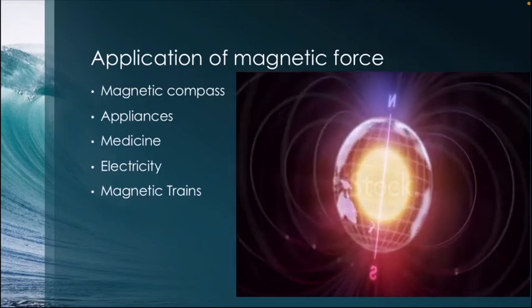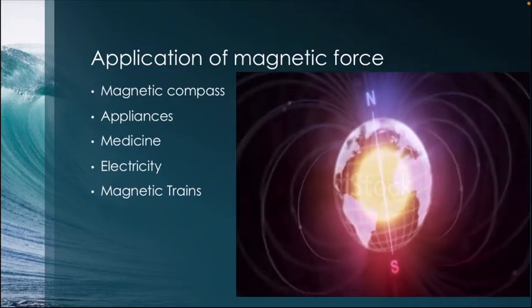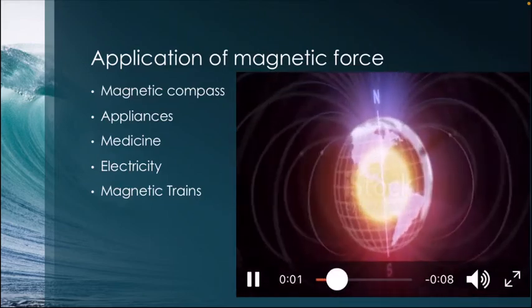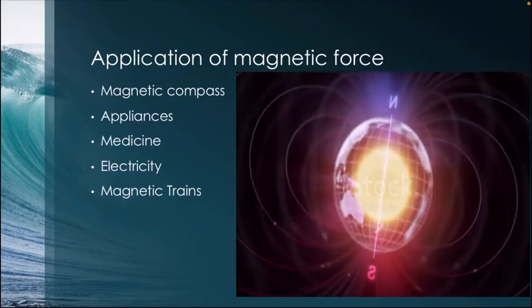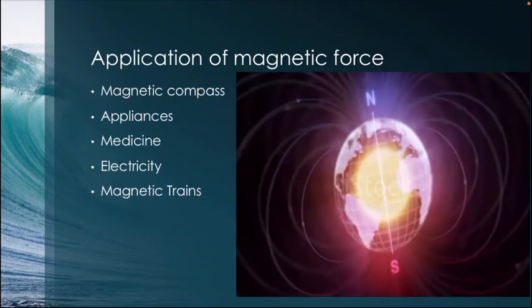Now the last part we are going to discuss is the application of the magnetic force. The applications are the magnetic compass, with which we find the North Pole and the South Pole of our Earth, and any other appliances. Mostly every electronic appliance holds this magnetic force. And in medicine, the MRI scan or CT scan is made up of magnets, huge magnets inside it. And the next one is electricity. Mostly all the electronic goods and electricity are the main examples of magnetic force.